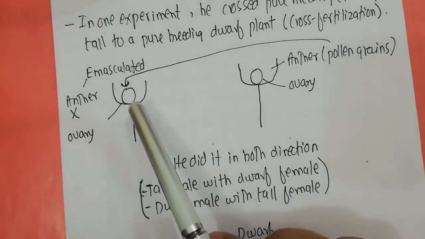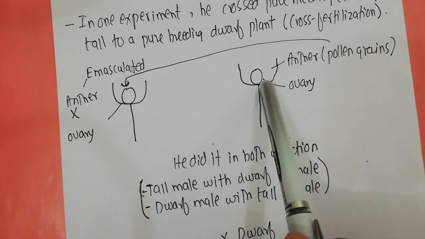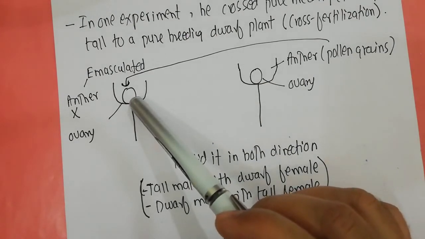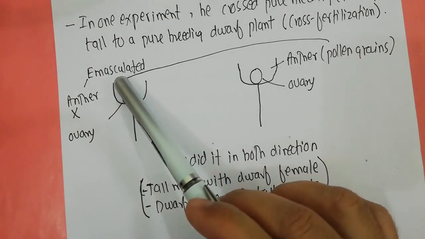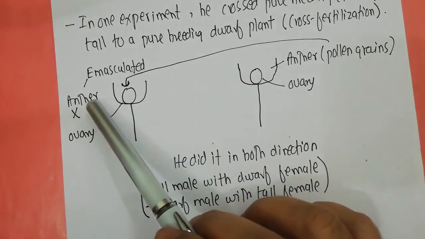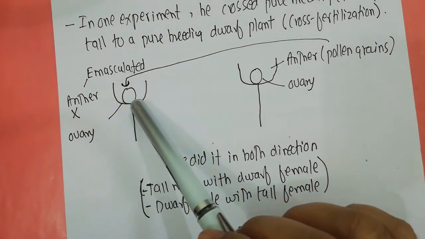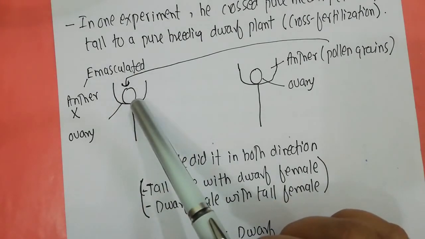Say for example, these are the two plants. If you want to cross them, what Mendel did was this: a flower has the ovary and also the anthers, the female organ and the male organs. He removed the anthers from this particular flower, so it was emasculated, meaning that the male organ was removed and you have stopped the self-fertilization.